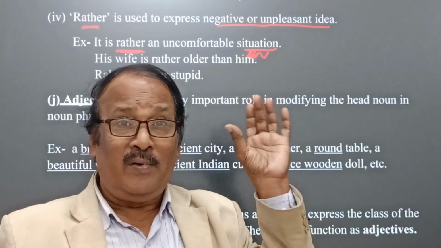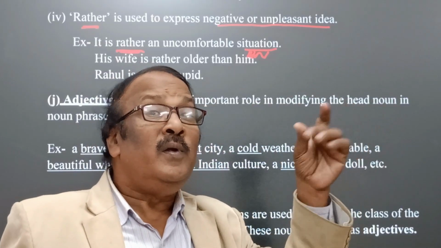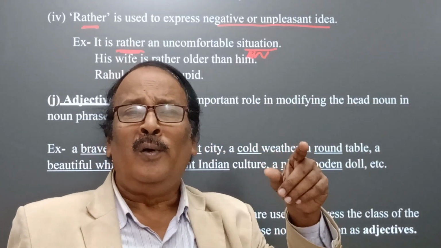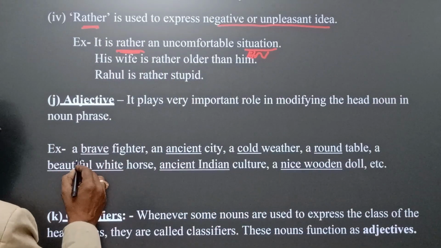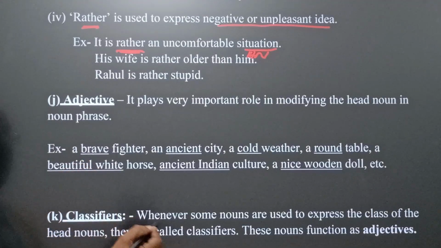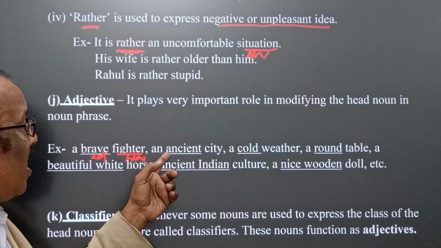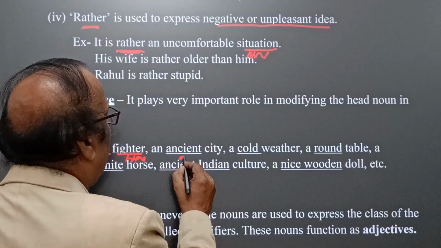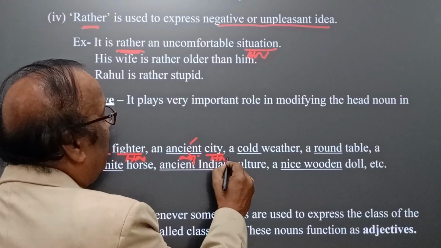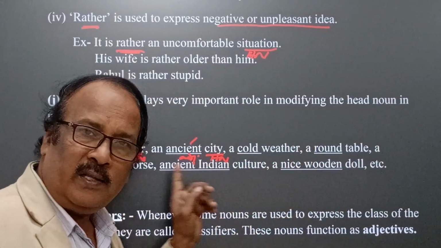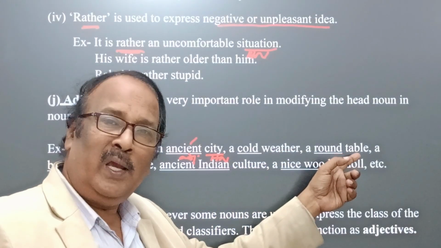But here I have taken just a very interesting factor, the role of adjectives in determining the head noun in noun phrases. Then how? See, here we find a brave fighter. You see here a article, brave adjective, and fighter is the head noun. An ancient city. Ancient is the adjective, and city is the head noun. Similarly, underlined words are adjectives. A cold weather, yes. A round table, okay.